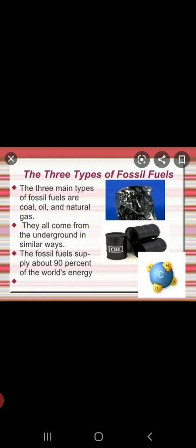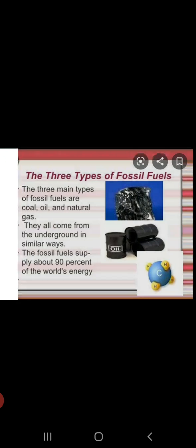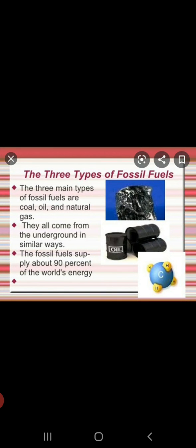And as mentioned earlier, fossil fuels are non-renewable energy resources, children. So they should be used very wisely as we have very limited supply of them available and they take millions of years to get produced again. So we have very limited quantity available to us and we need to use them wisely. So we should not waste them. The first fossil fuel that we will study in today's class is coal.